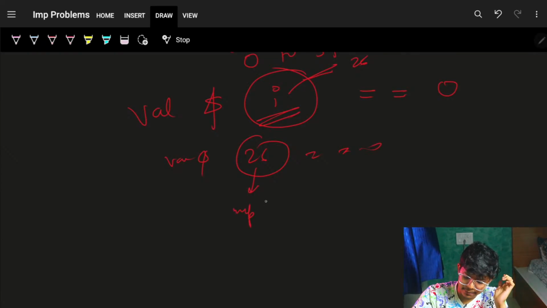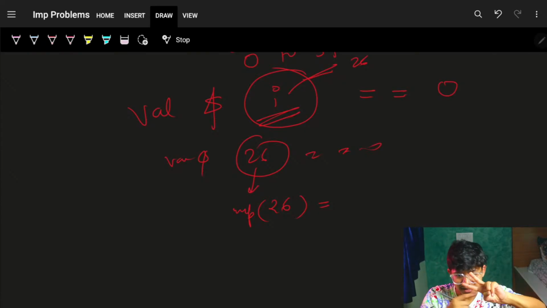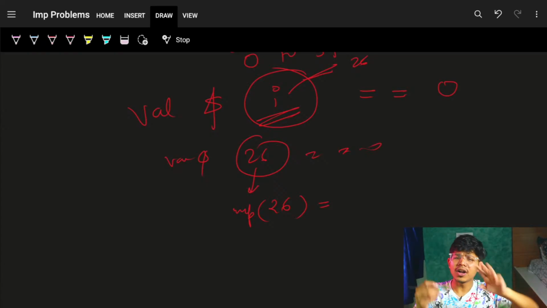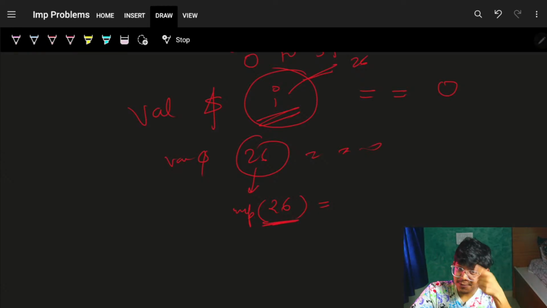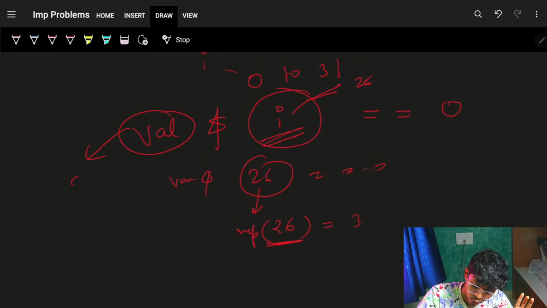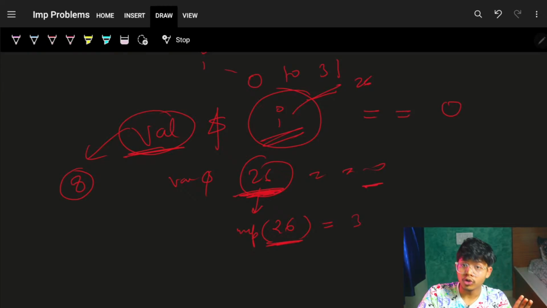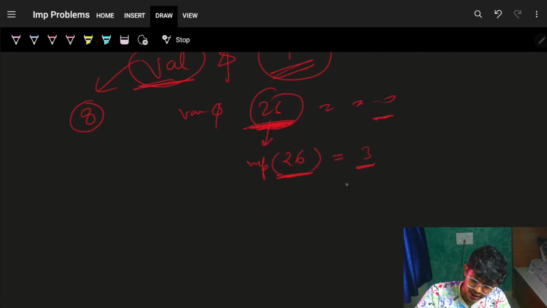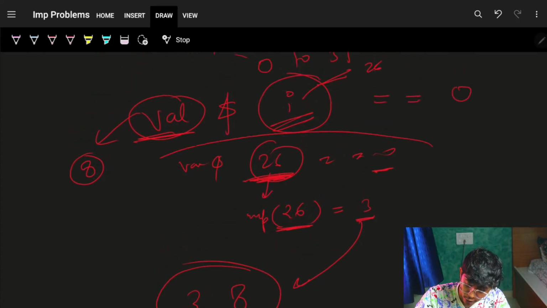So I can either have two maps, one used as a count and one used as a row location, or I can simply use one map, which means if that map is populated, 26 is present and has the row, let's say, 3. So if the val was present at row 8, and val AND 26 was a 0, and 26 was also present at row 3, then ultimately I have row 3 and row 8 as my final answer because their AND operation is a 0.